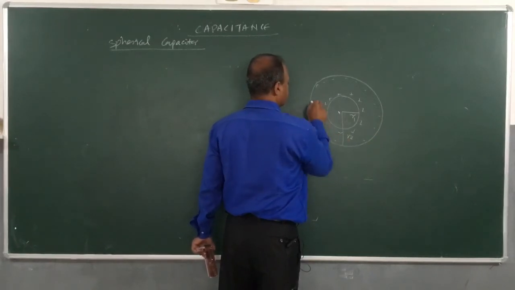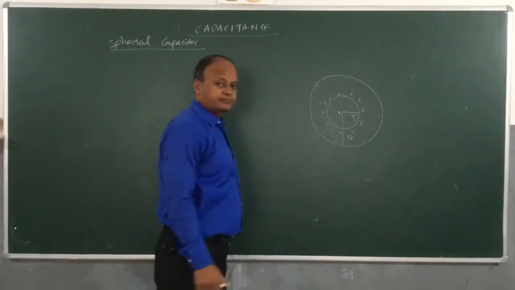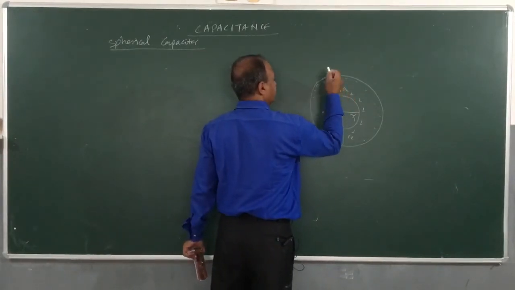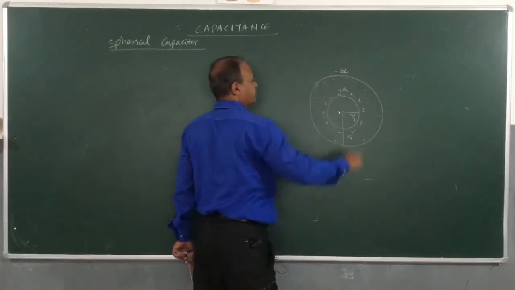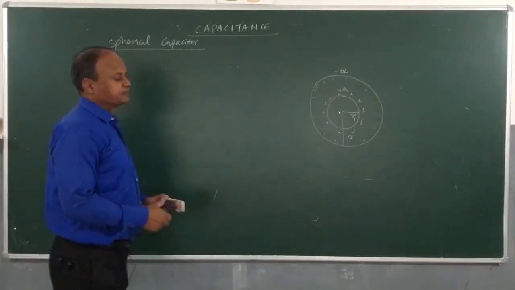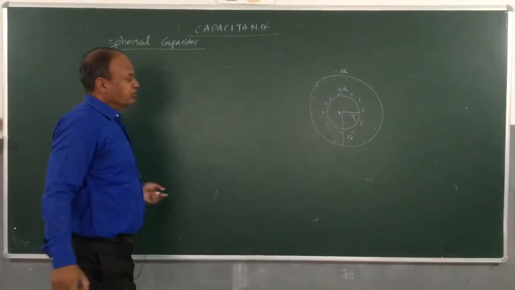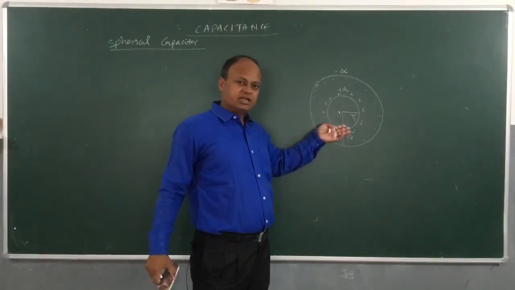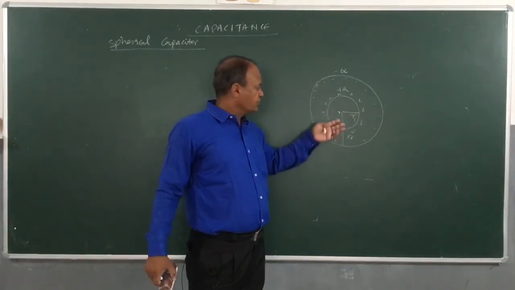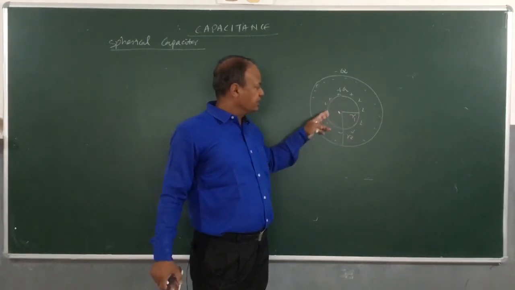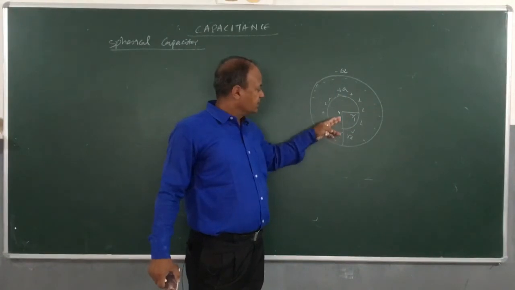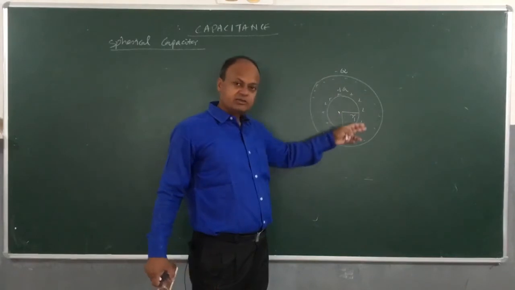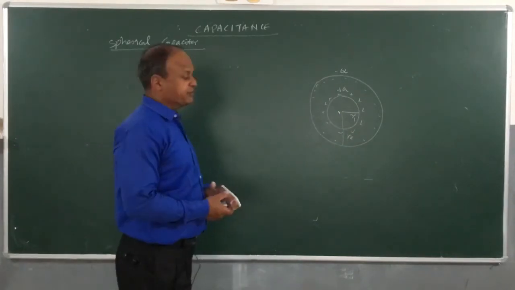We know that they are oppositely charged. If the charge on the inner sphere is plus q, the charge on the outer sphere is how much? Minus q. Clear? We already know the potential due to a hollow sphere on the surface and inside is the same. So if I want to find the potential of the inner sphere, it will be affected by the potential of the outer sphere, because the negative charge will reduce the potential of the inner sphere.